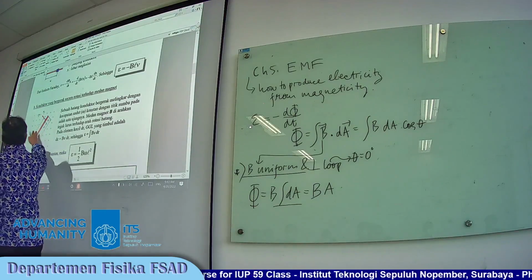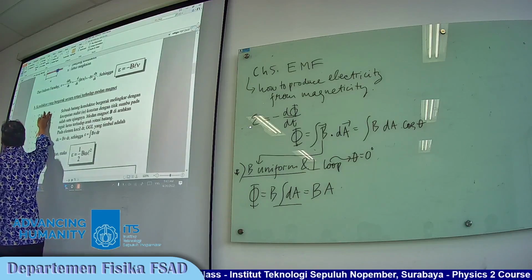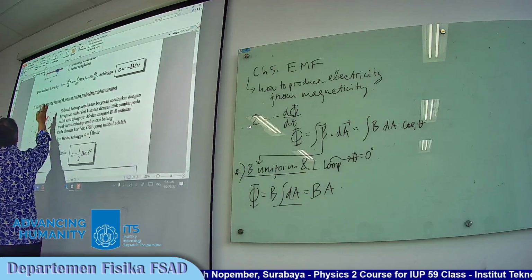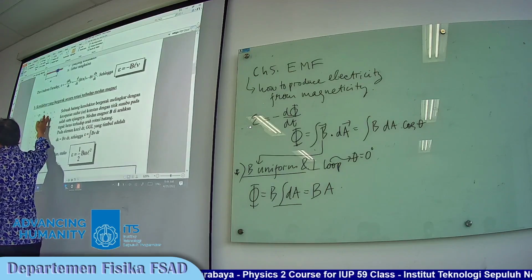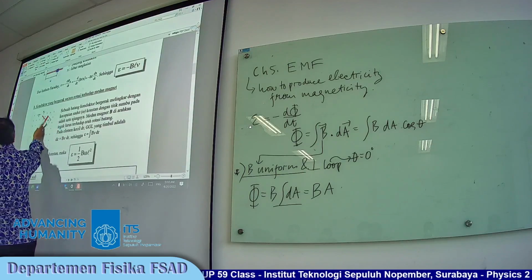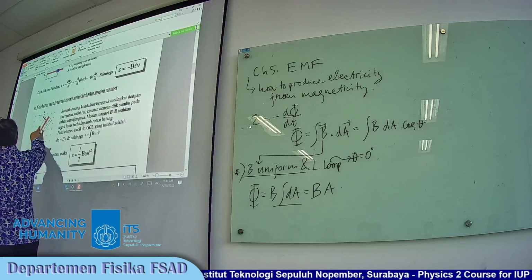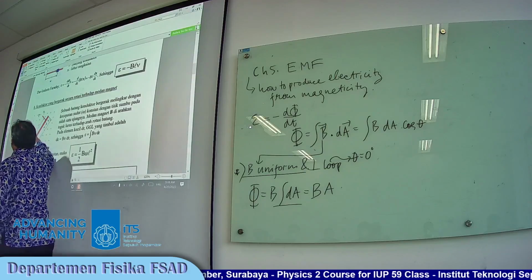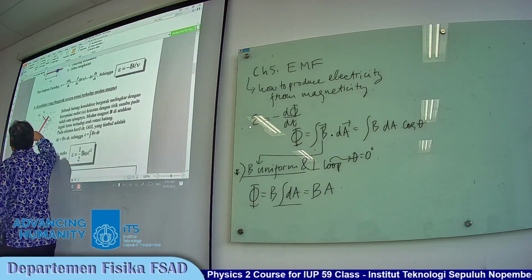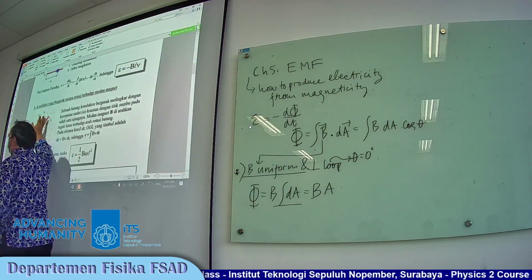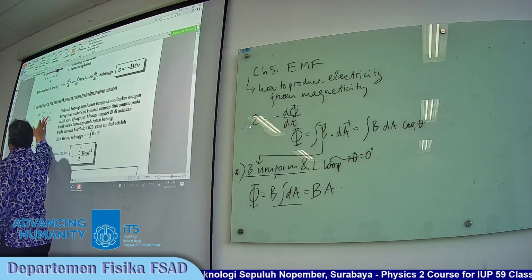We have electromotive force produced by the straight conductor, EBLV, and then we rotate the conductor because each part along the conductor has a different velocity.